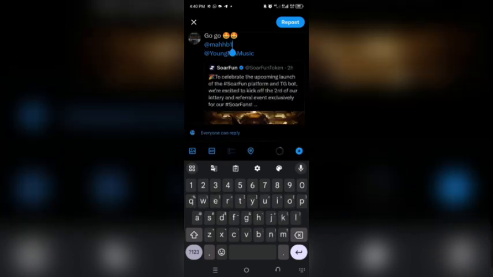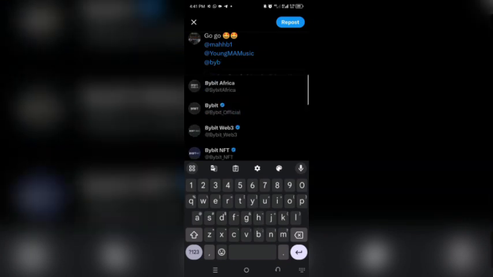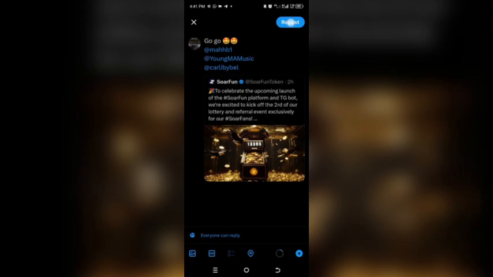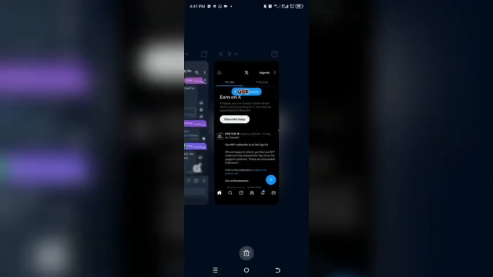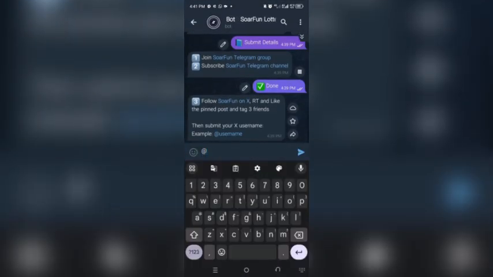Then tag another person. Let's just tag this person. That's how you repost. You click on repost. You understand? Then you're done with the tags. You come back to the bot. After doing the tags, come back to the bot. Then put your username. This is the username of the account I used to do the tags.